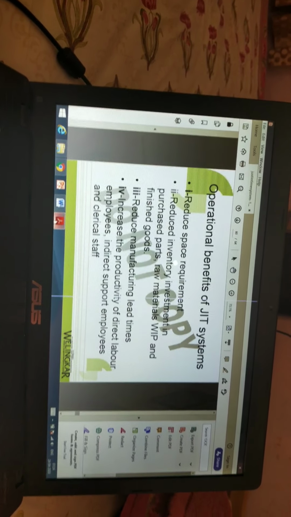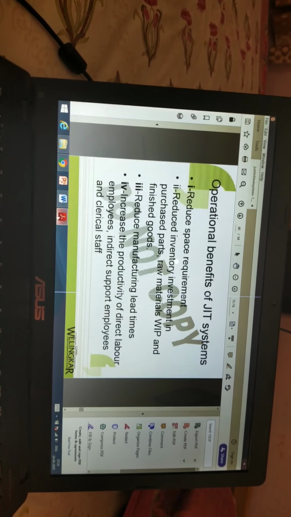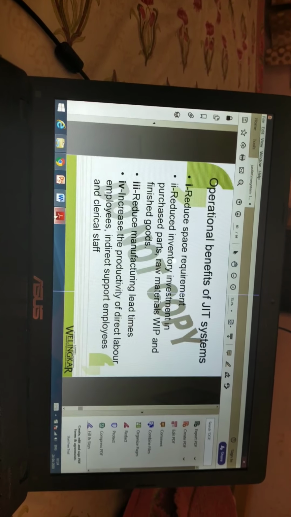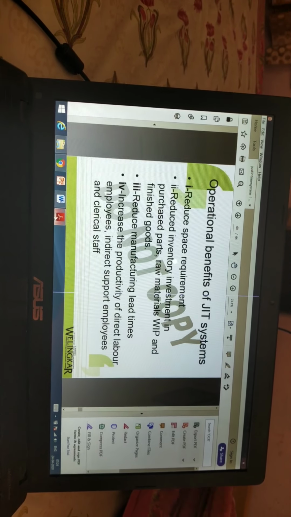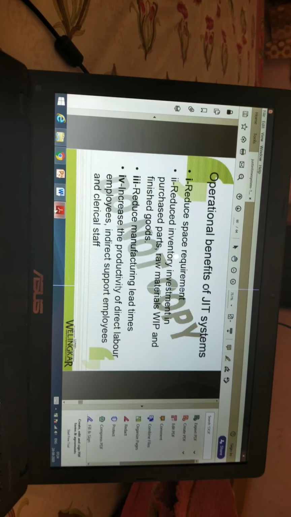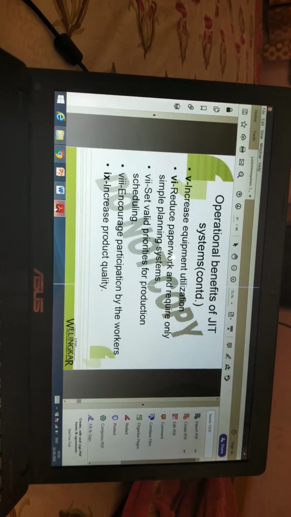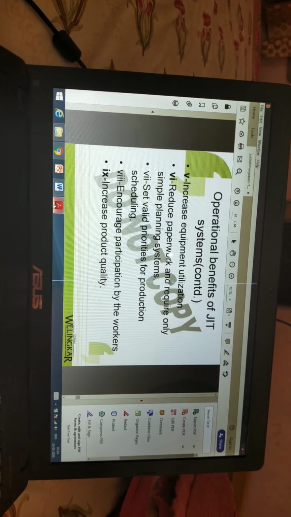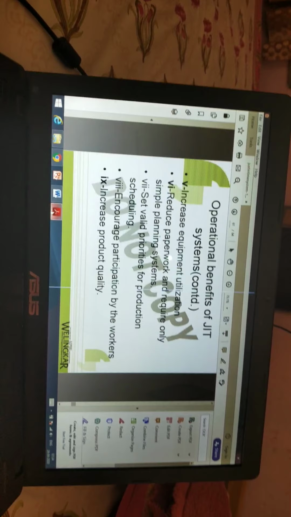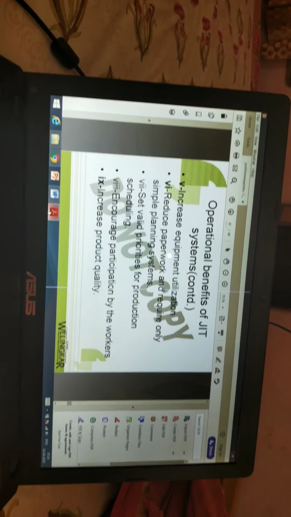Reduce space requirement, reduce inventory investment in purchased parts, raw materials, WIP and finished goods, reduce manufacturing lead times, increase the productivity of direct labor employees, indirect support employees and clerical staff, increase equipment utilization, reduce paperwork and require only a simple planning system, set valid priorities for production scheduling, encourage participation of workers and increase the product quality.